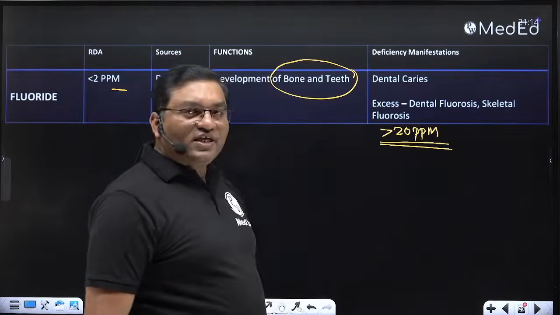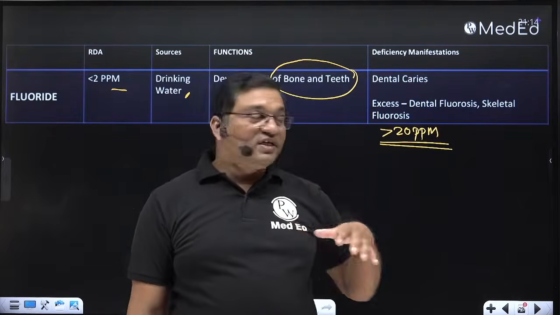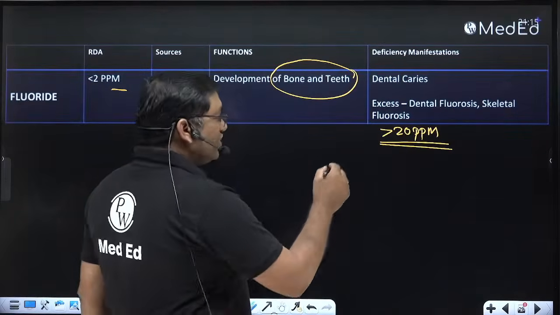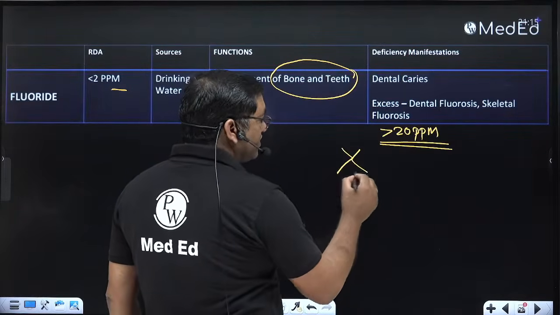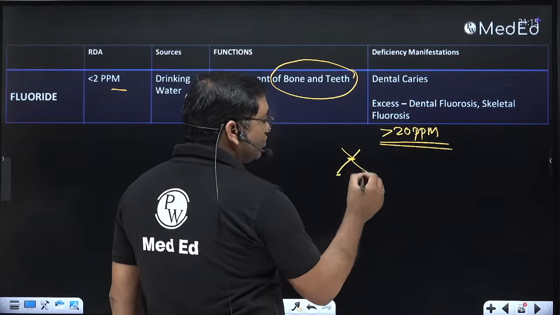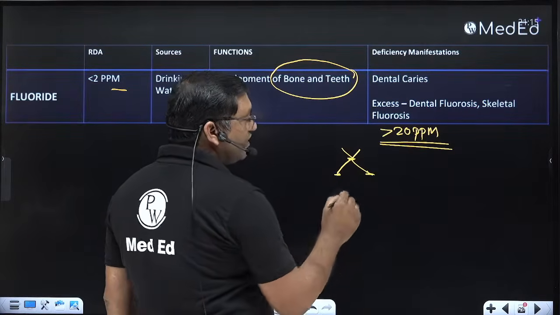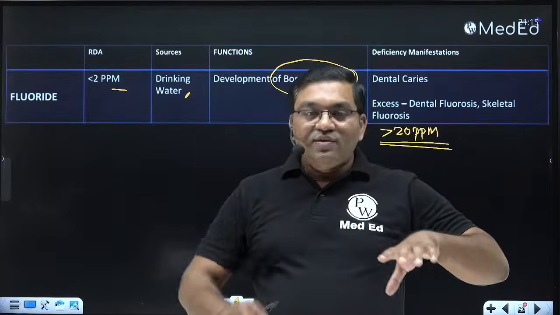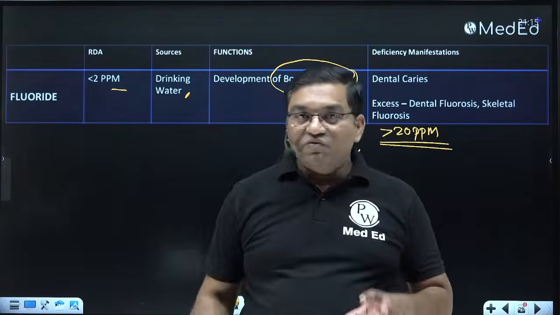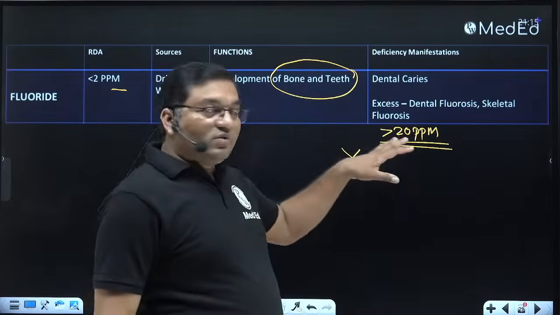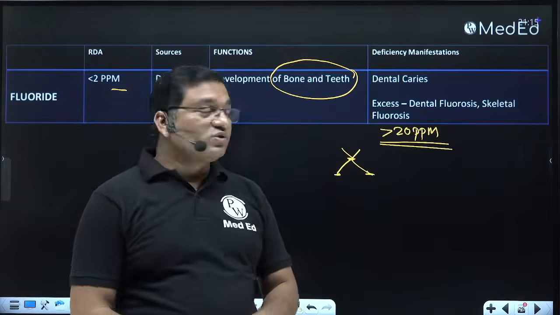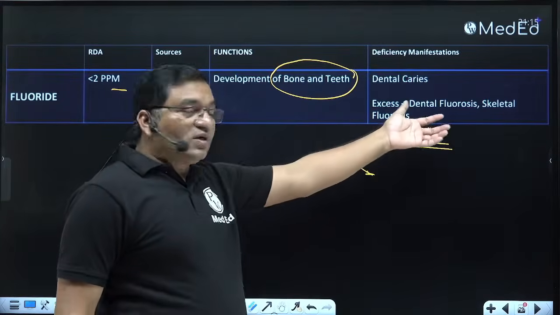In skeletal fluorosis there is mottling of the enamel and teeth, and genu valgum deformity, meaning the knees are stuck together. The whole village is involved; generally it is not just one child, but many, 10 to 20 people continuously, or the whole village is affected. So this is a skeletal abnormality, that is skeletal fluorosis. Dental fluorosis can also be there.